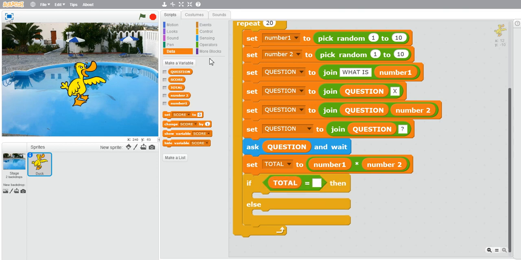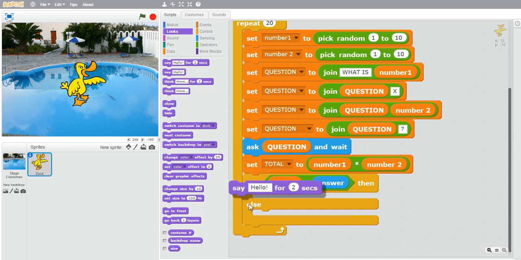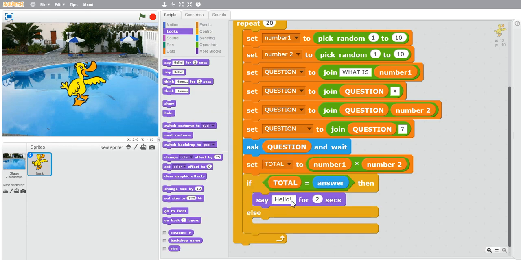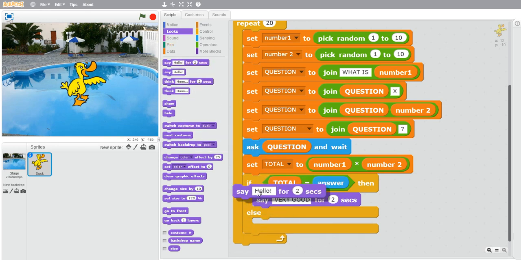If total is equals to answer, then we have to say very good, and that is in the looks option. Type in very good, and else we have to say oh no. You have to choose this say hello for 2 seconds block for this one also.